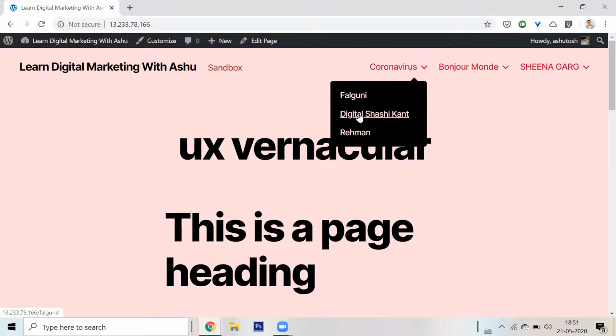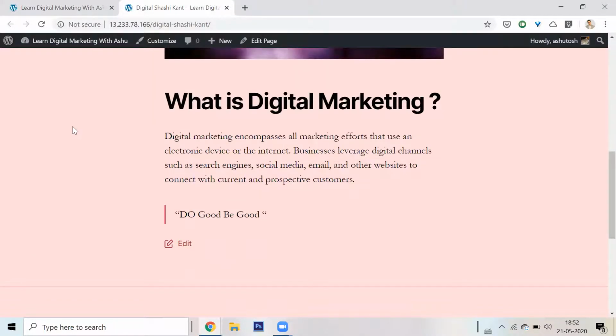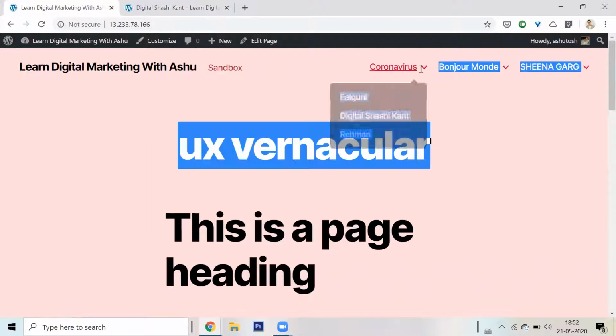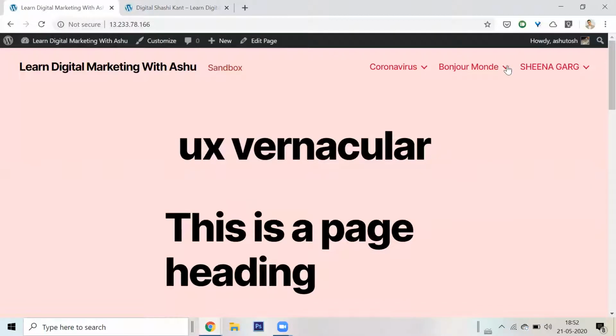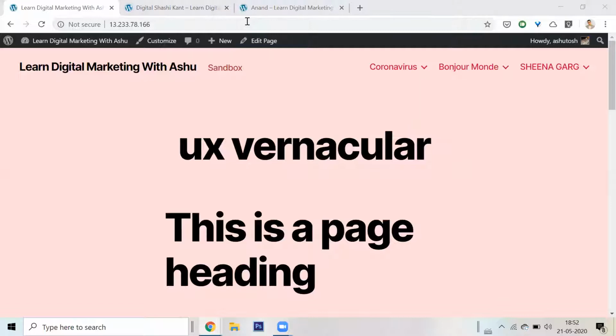additional pages which were created by different people. These additional pages, for example, Shashikant created this page about digital marketing, and all of these were in a menu format. All of you are familiar with menus, right? So all of these were in a menu format, and using that menu, I can browse through the various pages of the website.